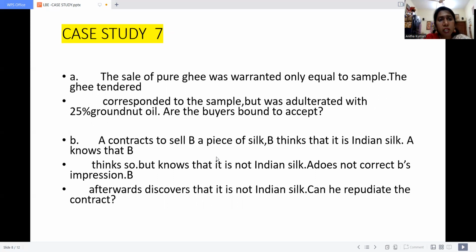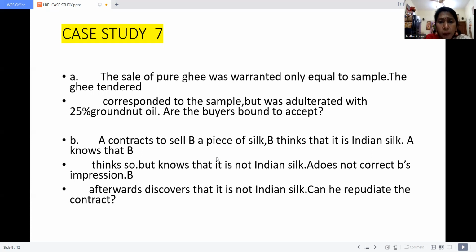Next, case study number 7. The sale of pure ghee was warranted only equal to the sample. The ghee tendered corresponded to the sample, but was adulterated with 25% of groundnut oil.